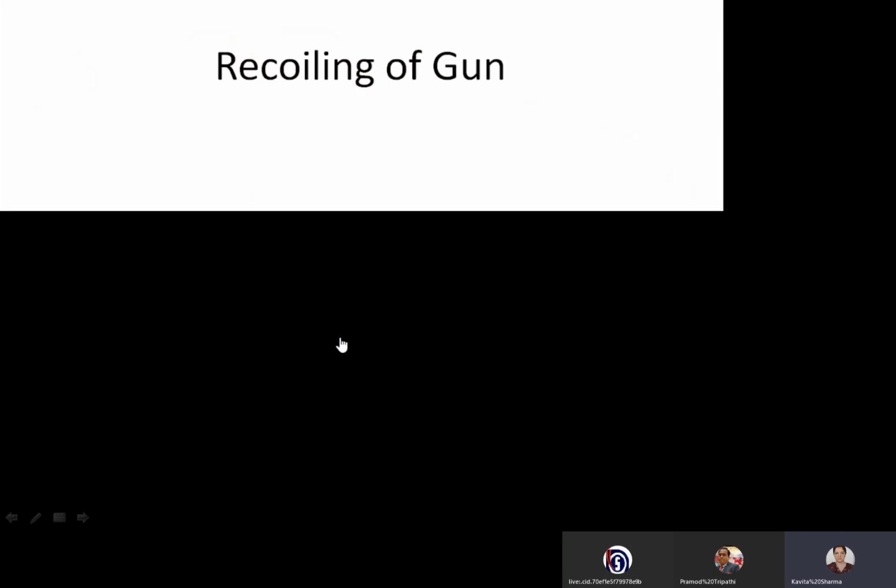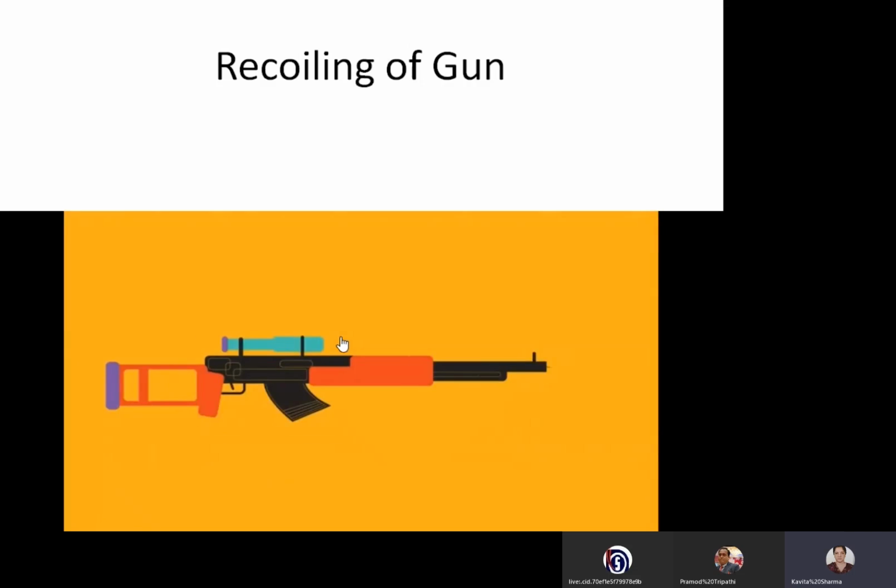A very common observation: recoiling of a gun. In the recoiling of a gun, we observe that the gun recoils, it goes backward. When the gun is fired, the gun gives action to the bullet.